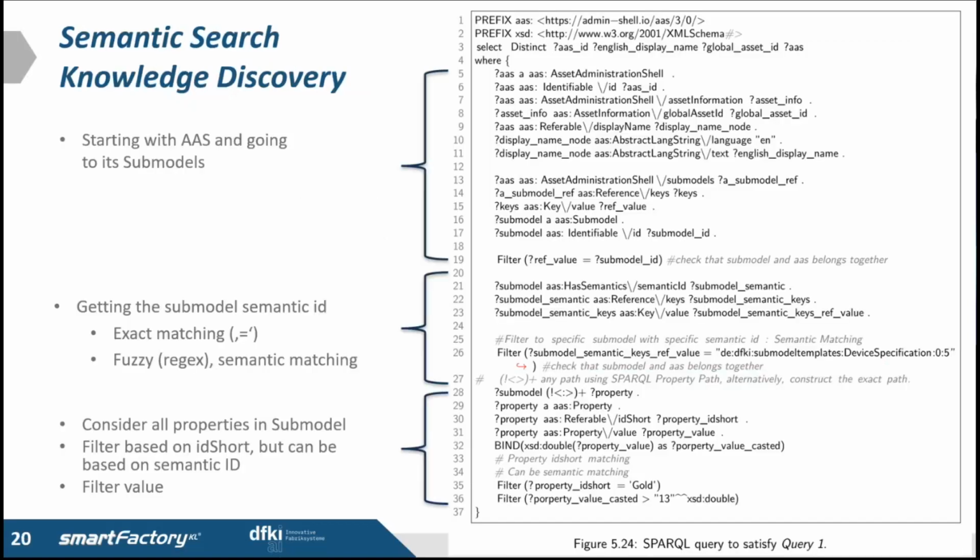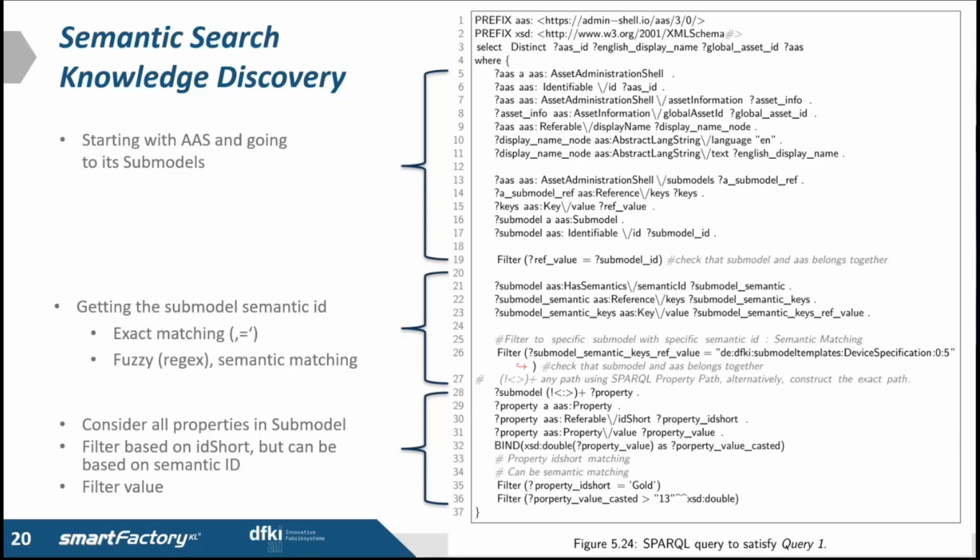For knowledge discovery and search, we have this SPARQL query that satisfies query number 1. In the first part, we want to go from the AAS to the submodel, because the AAS or shell does not hold the submodel information or the data. It just contains a link to the submodel. So here we need to follow that link in the knowledge graph. So that first part is regarding that.